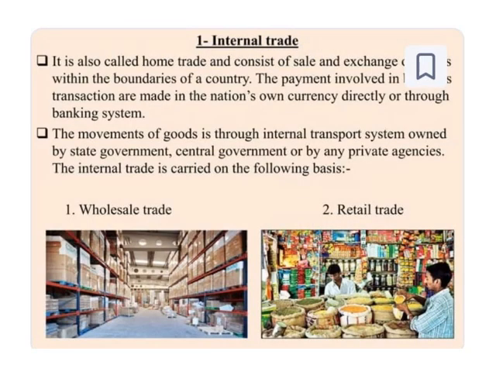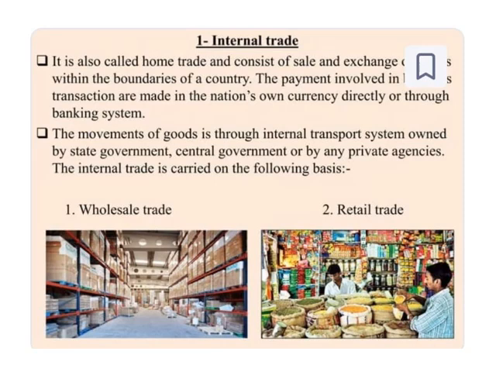So internal trade. We have learned that there are two types of trade in internal trade: wholesale trade and retail trade. It is also called home trade and consists of sales and exchange of products and services within the boundaries of a country. As we have learned, internal means inside the country's boundaries. The payments involved in the transaction are made in the nation's own currency, directly or through the banking system. So whenever we talk about internal trade, the payment is in that nation's own currency.